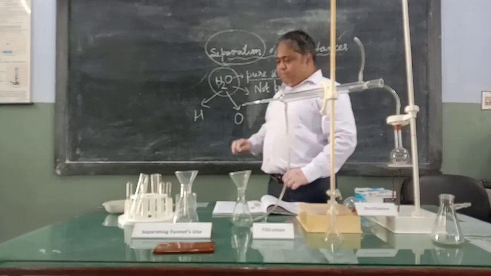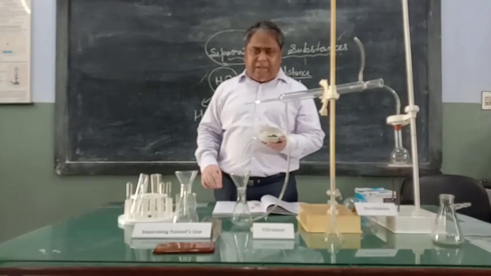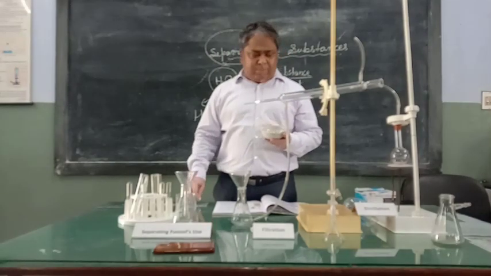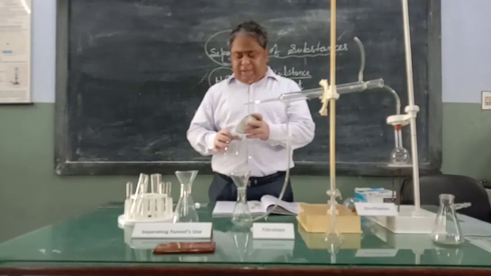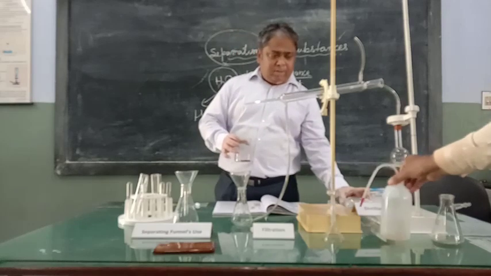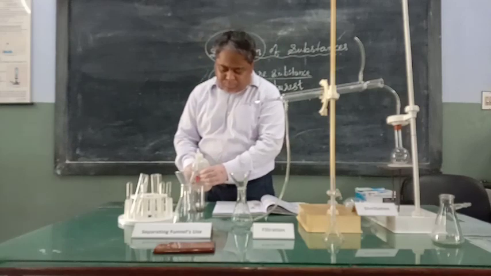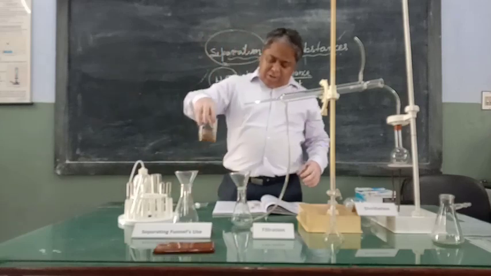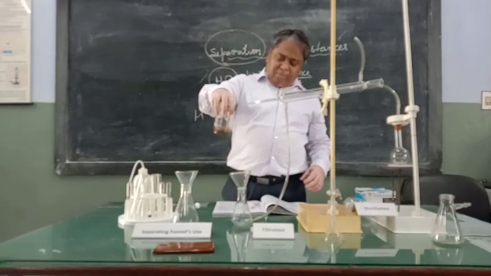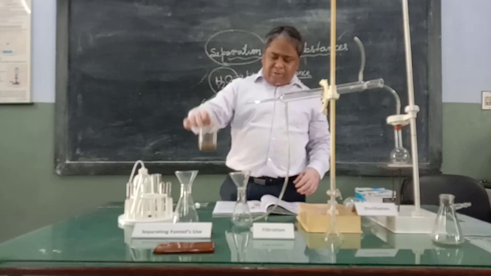Say for example, if I mix mud with water, the mud will not react with water. It will form a physical mixture, a heterogeneous mixture. So I will put a little bit of mud in the beaker and try to make a solution of this. You will see that it is not forming a clear solution. It is impure. But if I want to separate the water from this, what will we do?